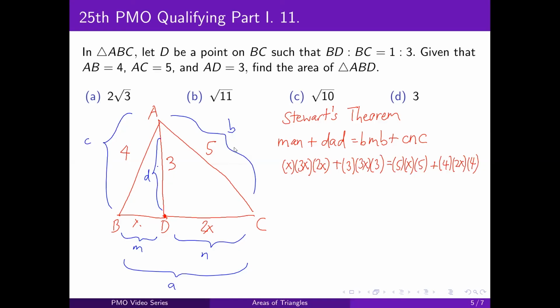I'll leave this as an exercise for you. Try to simplify this equation and solve for X. You should get that X is equal to the square root of 5.